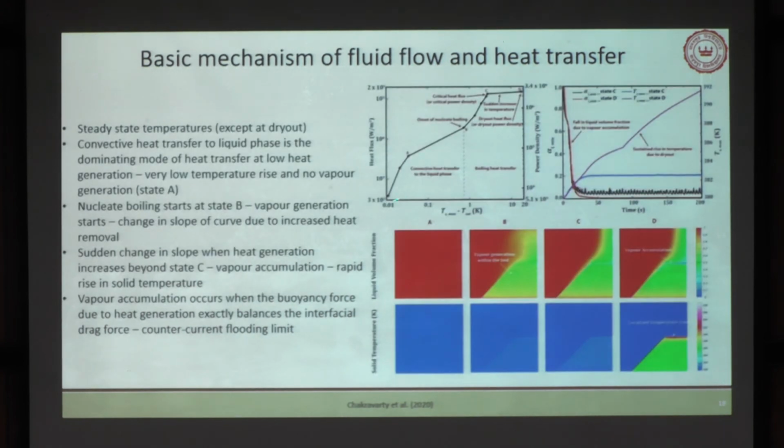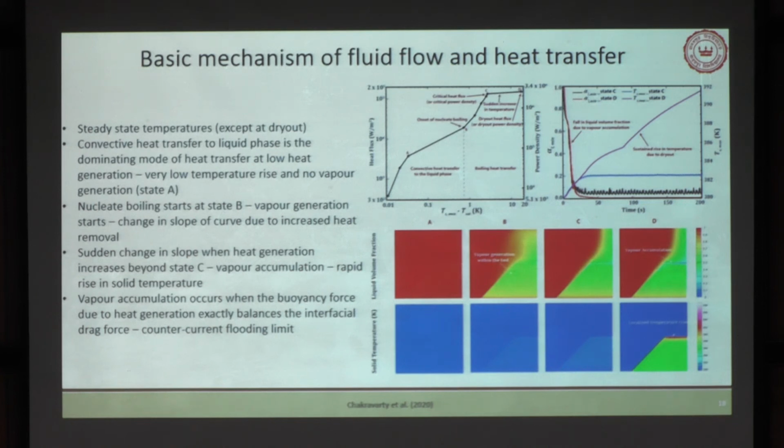Now this curve is really interesting, because when you are allowing some amount of liquid inside your debris bed, initially you will have some convective heat transfer.